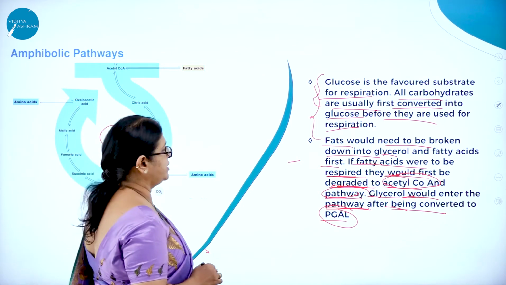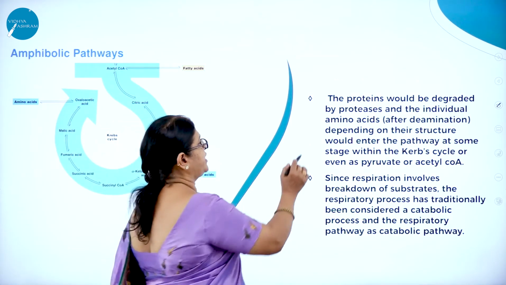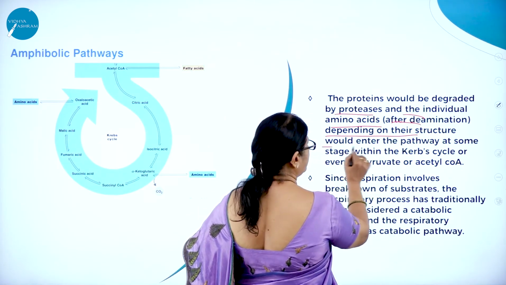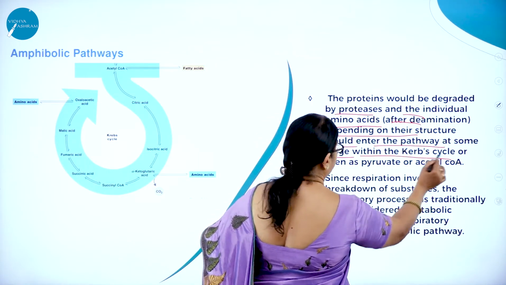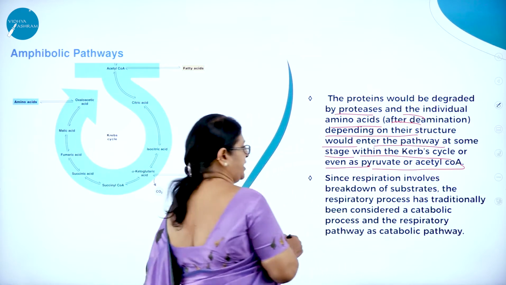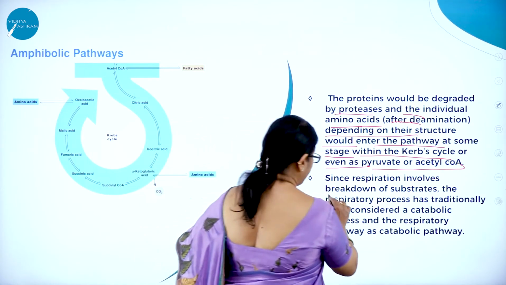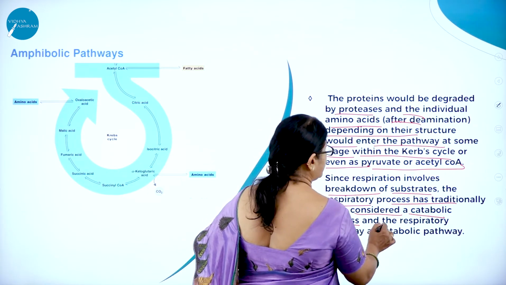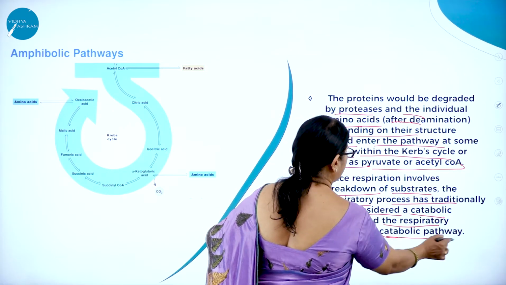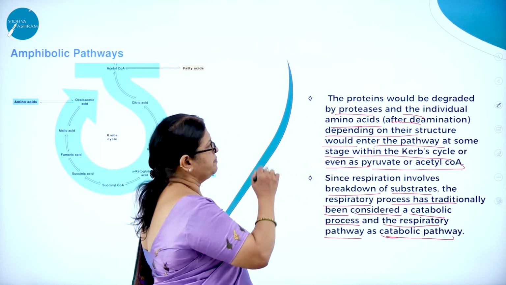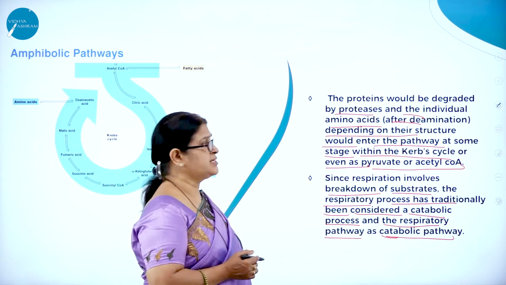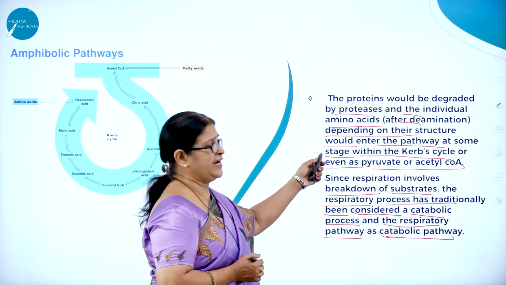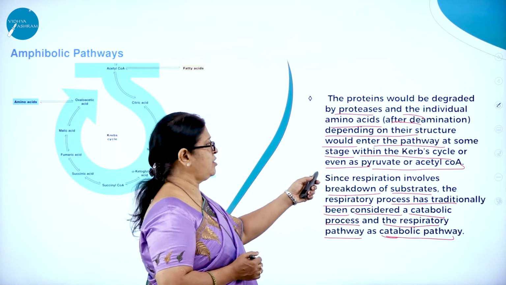So here you can see, right? Next, the proteins would be degraded by proteases, and the individual amino acids after deamination, depending on their structure, would enter the pathway at some stage within the Krebs cycle or even as pyruvate or acetyl-CoA. Since respiration involves breakdown of substrates, the respiratory process has traditionally been considered a catabolic process and the respiratory pathway as a catabolic pathway.